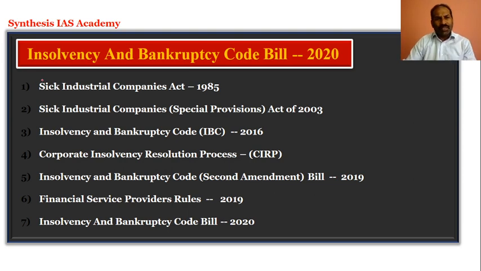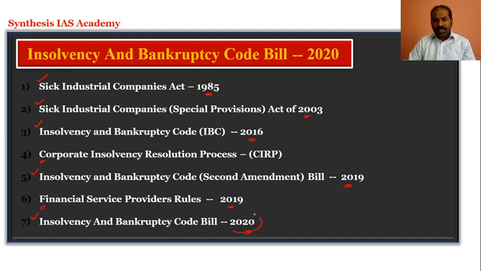So the top subtopics are the Sick Industrial Companies Act 1985, Sick Industrial Companies Special Provisions Act 2003, Insolvency and Bankruptcy Code 2016, and within that you have the Corporate Insolvency Resolution Process, part of the Insolvency and Bankruptcy Code 2016, and the other one is Insolvency and Bankruptcy Code Second Amendment Bill 2019, and part of this Bill 2019 you have the Financial Service Providers Rule 2019, and the last is Insolvency and Bankruptcy Code Bill 2020.